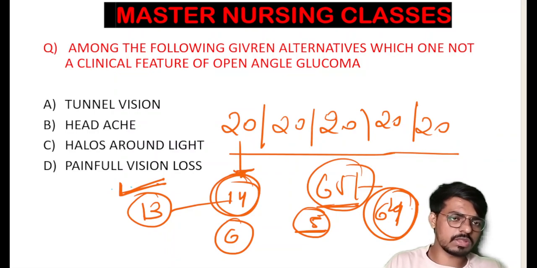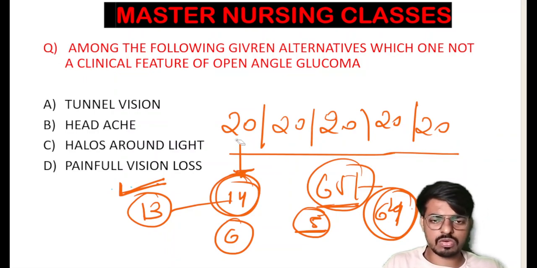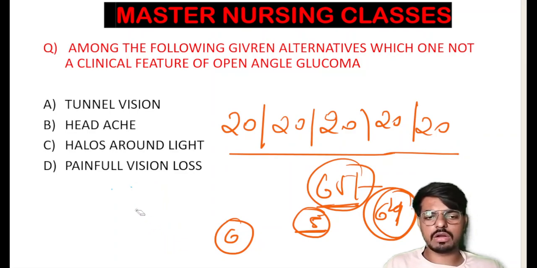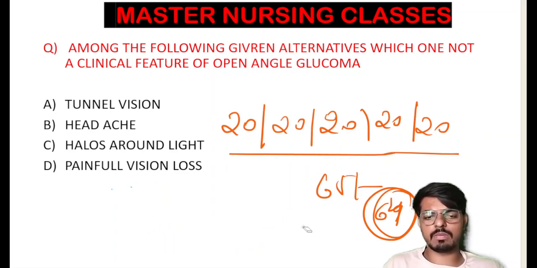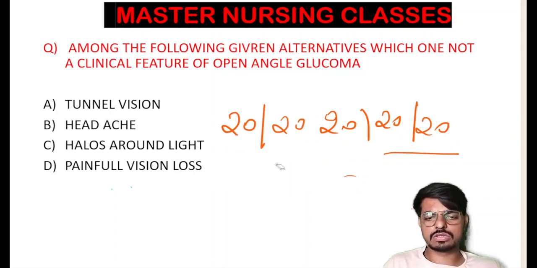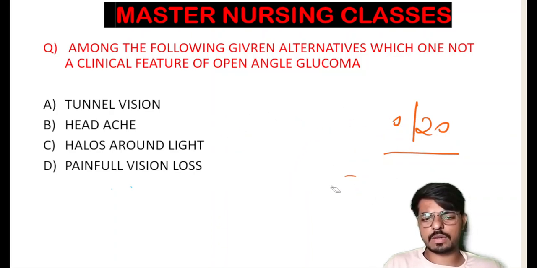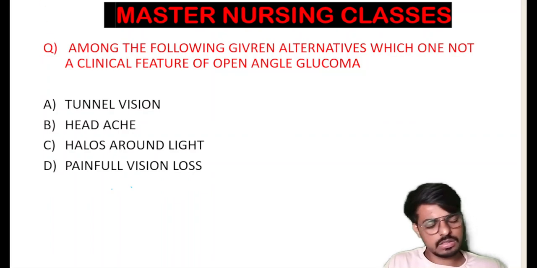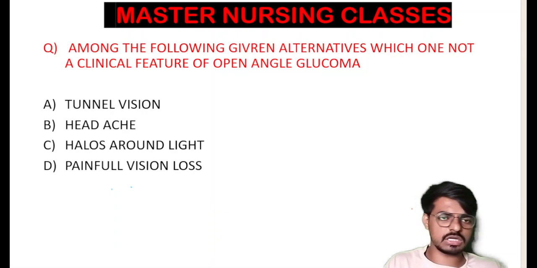So if you know the answer, give the answer. If you don't know the answer, skip the question. There is no sense in giving a wrong answer and deducting the marks of the correct questions also. This is the advice from my side. Focus on the content, and if you are really understanding the question and are sure about the answer, then give it your best shot.